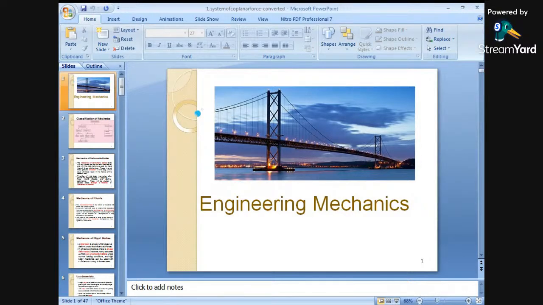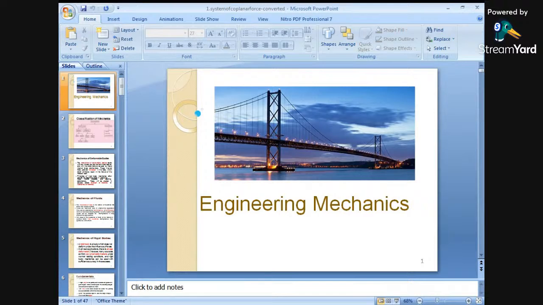We will see how much weightage there will be, and what different questions have been asked. We will take care of all this. Okay, so we will go through all these things. First of all, we will go through the definitions of engineering mechanics. So what is engineering mechanics?